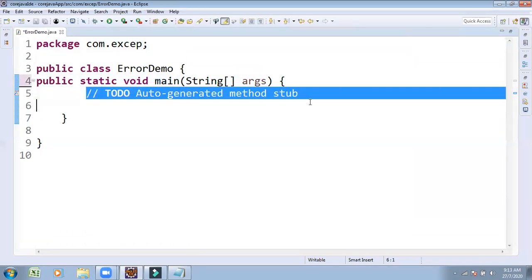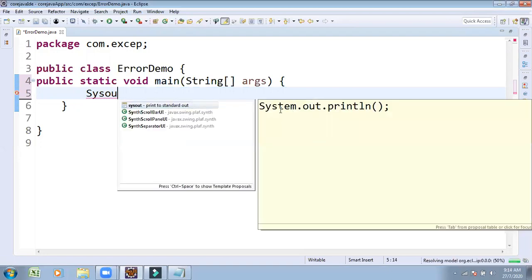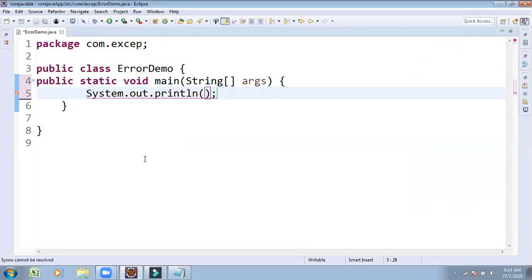Try writing one small statement. System.out.println. In double quotation, some statement I am going to write. It's a simple statement I wrote. But while typing this, by mistake you enter system in lowercase.